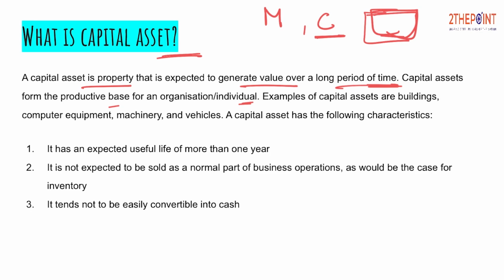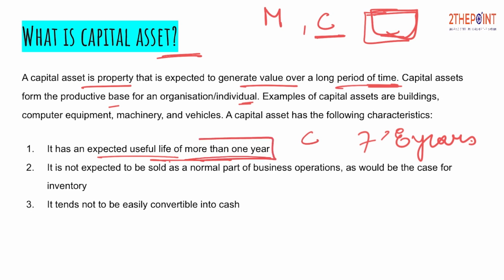Capital assets have certain characteristics which are as follows. It has an expected useful life of more than 1 year. If I've got a car, its expected life is somewhere around 7 to 8 years, and if I've got a land, then it will be with me until I sell it. So it has a certain useful life, and it is not something which is perishable. If I've got anything consumable, it will be consumed in a few days, and that will not be considered an asset for us. So a capital asset has some useful life, which is usually more than 1 year.